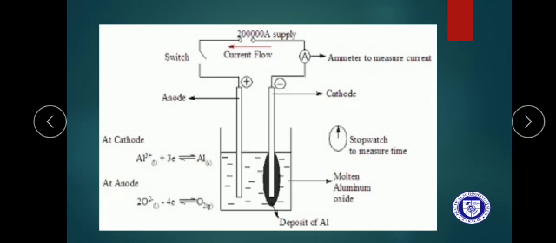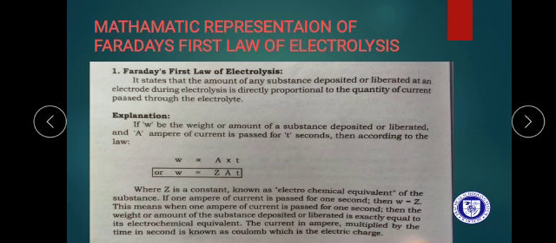Now, Faraday's first law of electrolysis. What is Faraday's first law of electrolysis? It means the amount of any substance, the amount of metal deposited or liberated, collected at an electrode, meaning the negative electrode or cathode, during electrolysis, when electricity passes and the electrolyte splits into positive and negative ions, is directly proportional. What does directly proportional mean? When one quantity increases, the second one also increases.